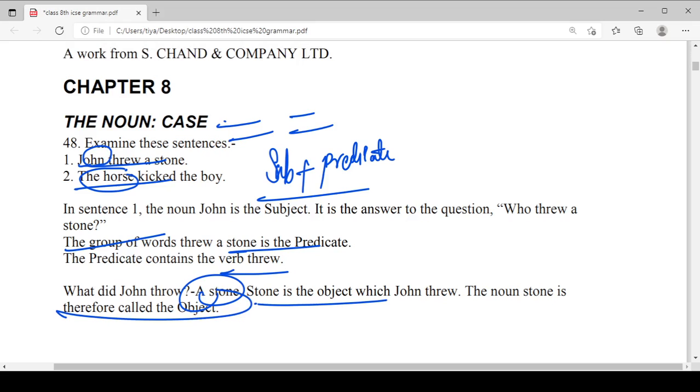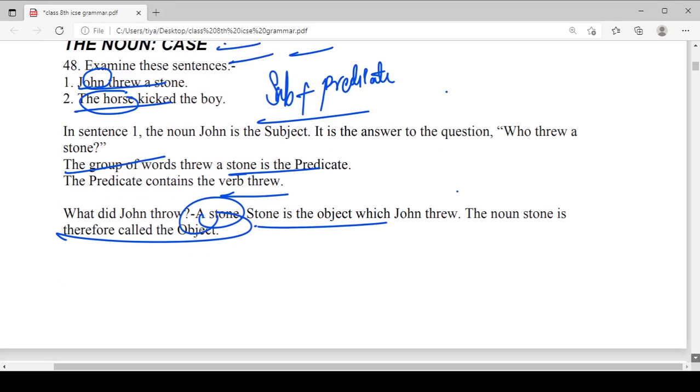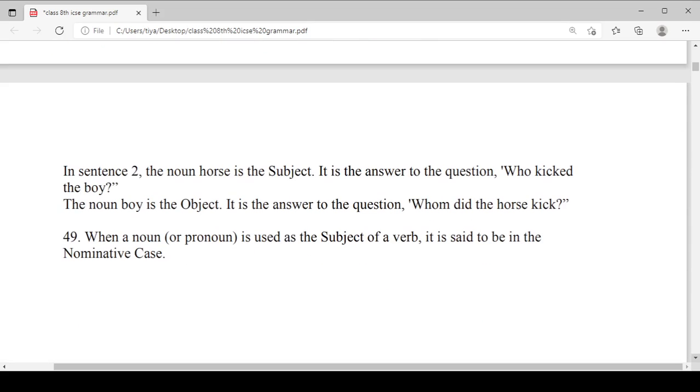So it is common that we have two or more nouns in a single sentence, like John threw a stone. In this sentence John is a noun and stone is also a noun, but stone is working as an object. So this is the basic thing to learn about the cases or the noun cases. What kinds of cases do we have in English nouns? We have nominative case and possessive case.